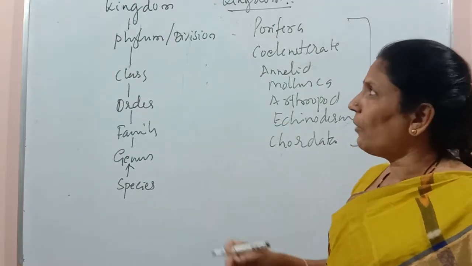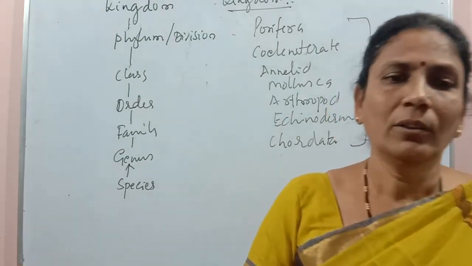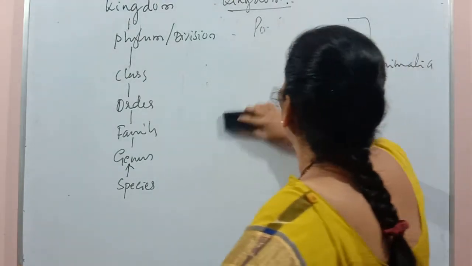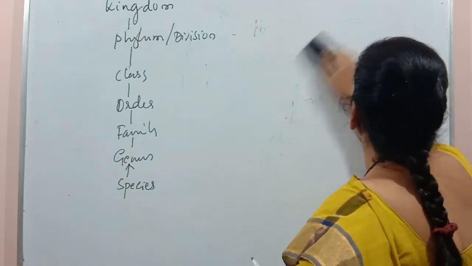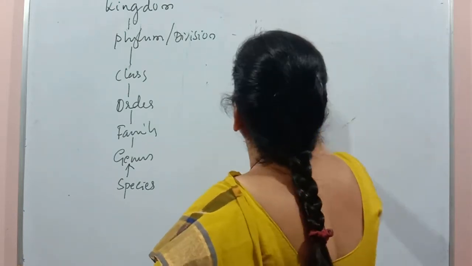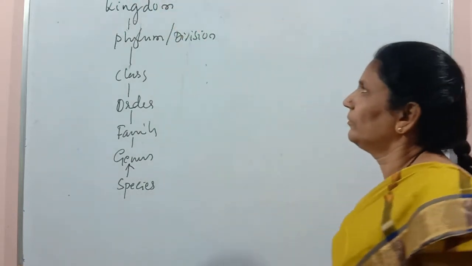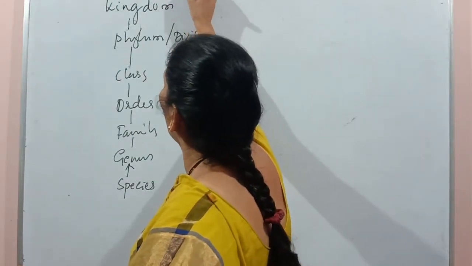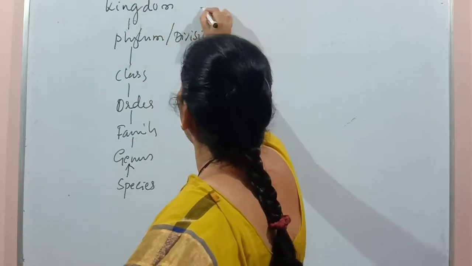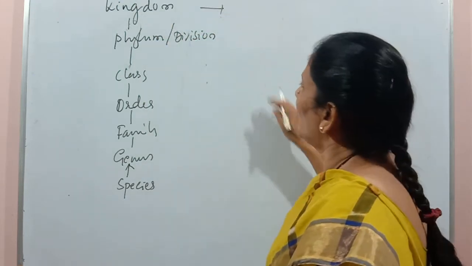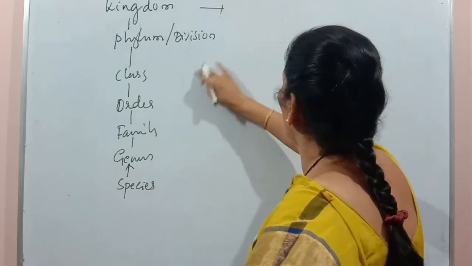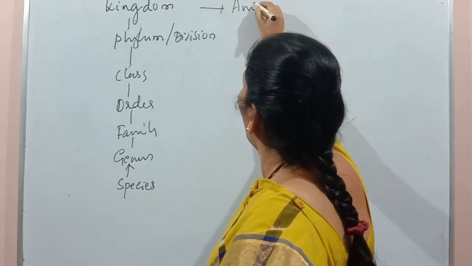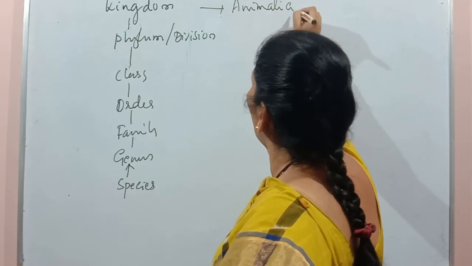So now we'll give an example of the hierarchy for two species, one for human being, the other for mango. First, the hierarchy of human or man. The kingdom is Animalia, or animal kingdom.